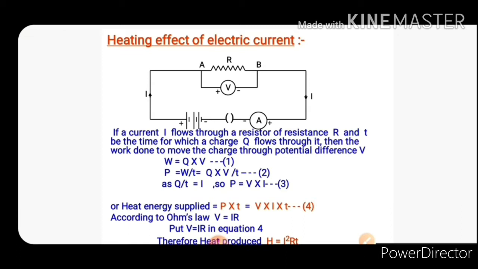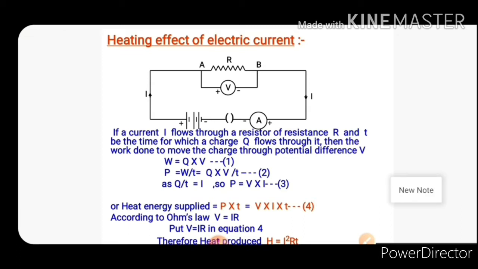If a current I flows through a resistor of resistance R, and t is the time for which charge Q flows through it, then the work done to move the charge through the potential difference V is W = Q × V. We know that the potential difference V = W/Q, therefore work done is equal to charge multiplied by potential difference. This is our equation 1.